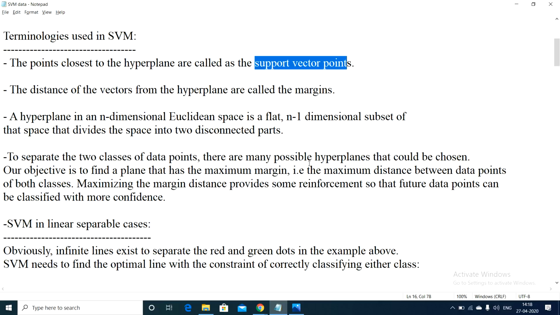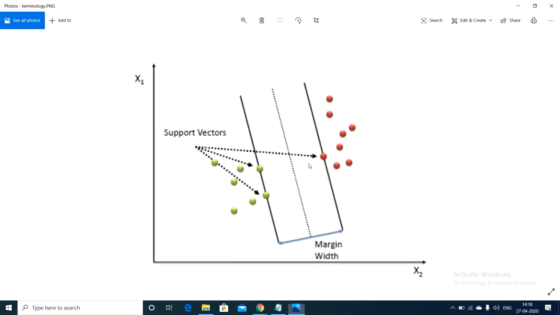What exactly is a margin? We draw two parallel lines to the hyperplane. Let us consider this diagram here.